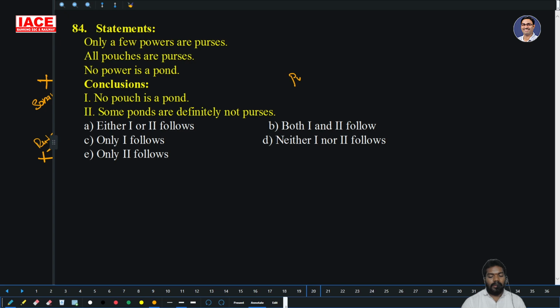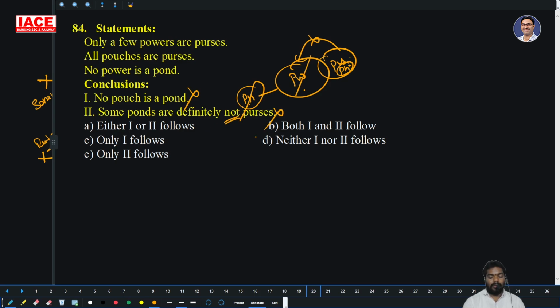Only a few powers are pulses. Some part of powers is not pulses. All powers are pulses. No power is one, so no pouch is one. Pouch is free, so it does not follow. Some powers are definitely not pulses. They are not given pulses to pulse restriction. So it does not follow, and neither one follows. Option D is the right answer.